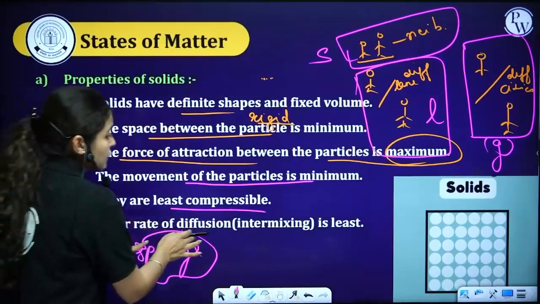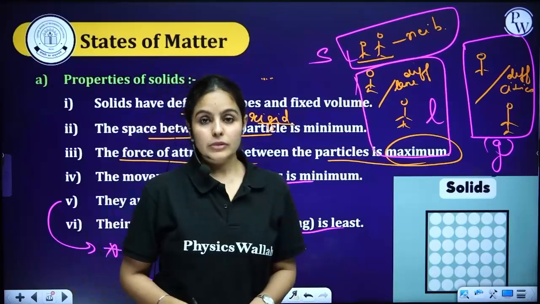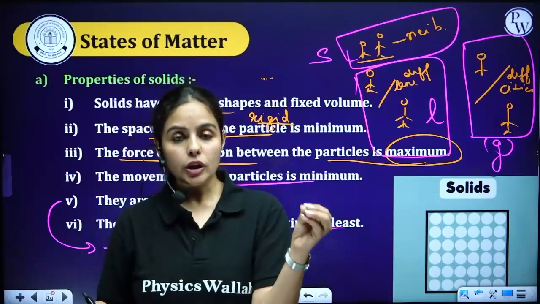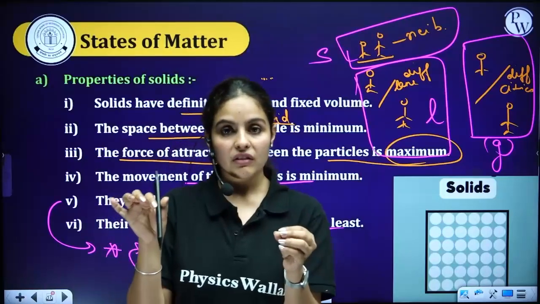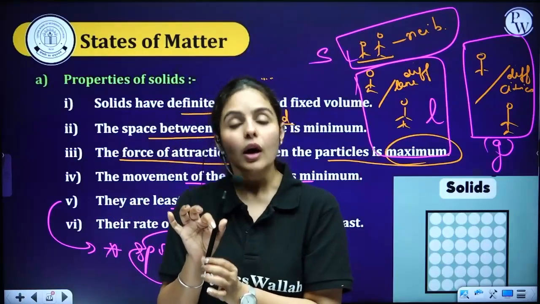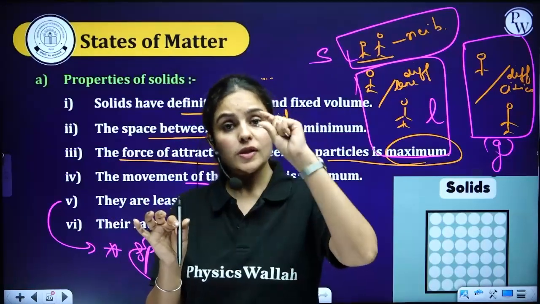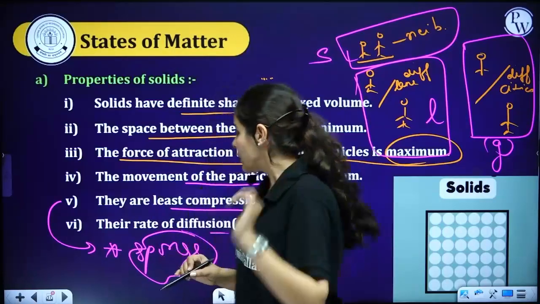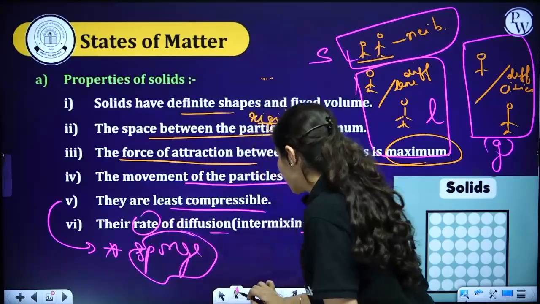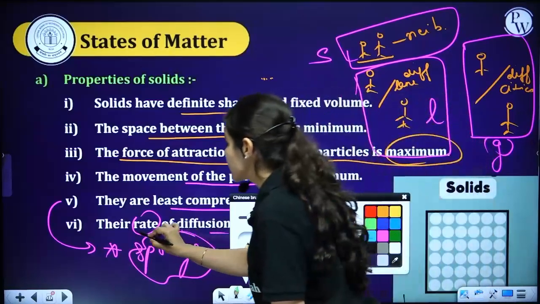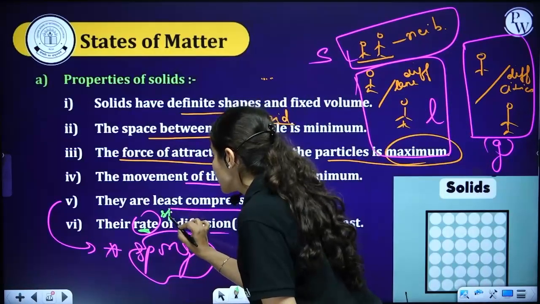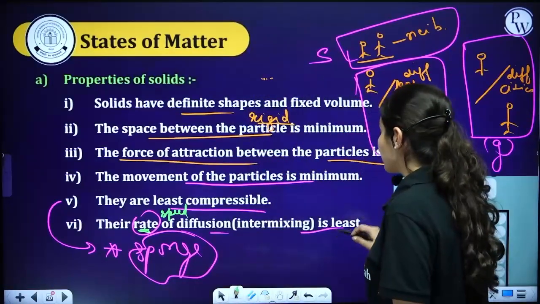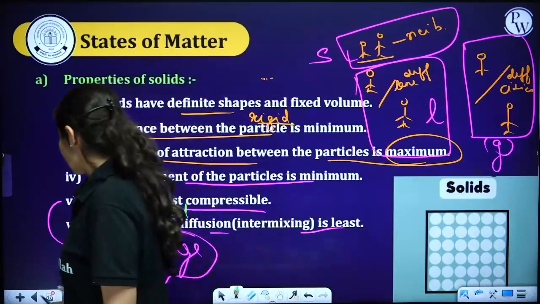Lastly, the rate of diffusion is least. Rate of diffusion means what? Diffusion means intermixing. If you put a pen into water, will it dissolve? No. If you put a sugar cube, which is a solid, into water, it will dissolve, but that rate means speed. Please write it down. I'll be using this term frequently. Rate means speed. All right. So the speed of diffusion or intermixing will be least in case of solids.